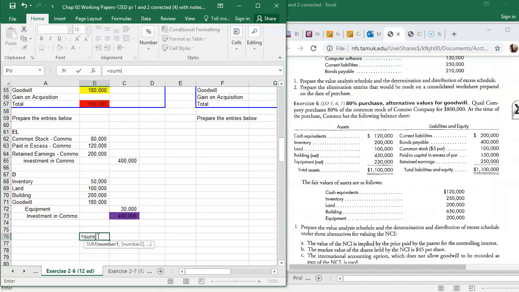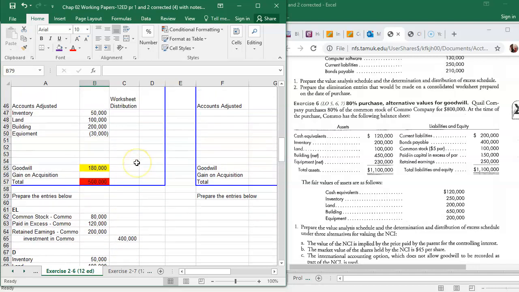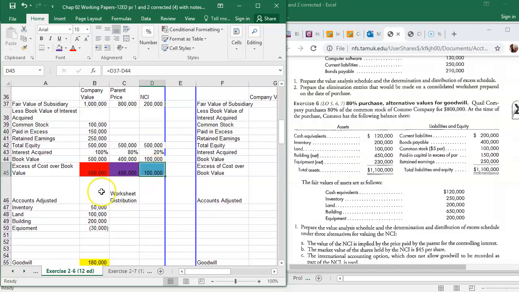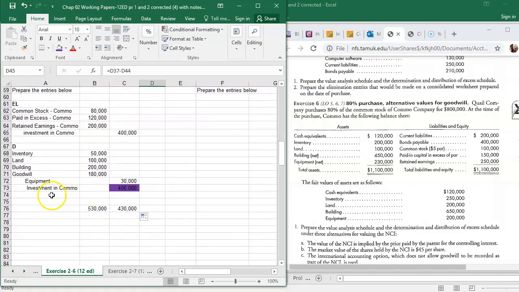But if I double check this, this is not going to balance out. And I'm off by $100,000. And if you look up here, that is the NCI's share. Okay? So for that, you would credit the retained earnings of Como, or I usually credit what they call the NCI's share. That's what I'm calling it.